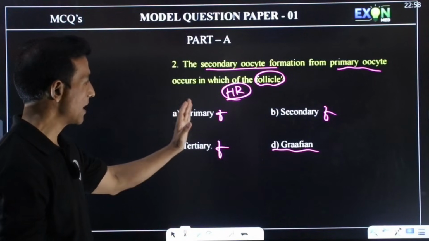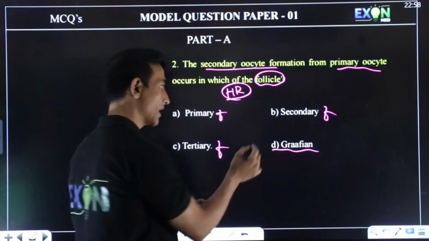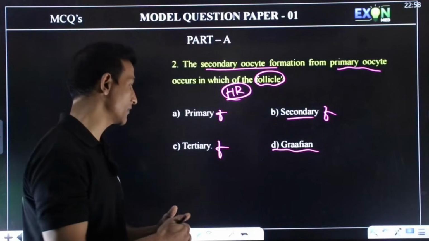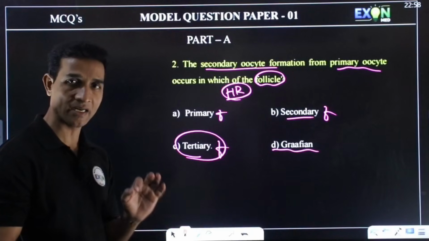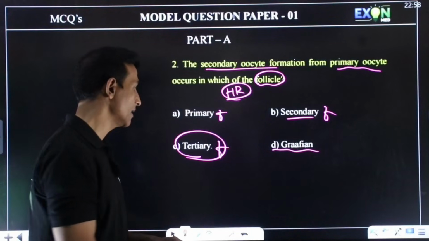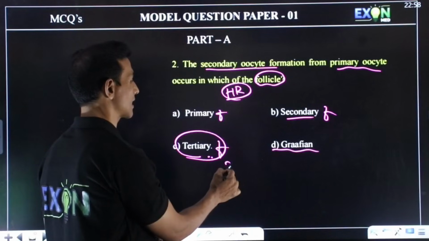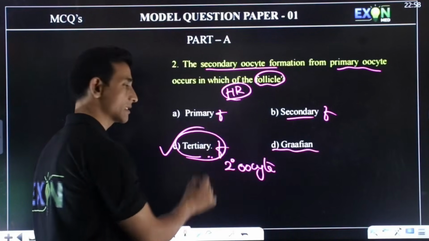The primary follicle is surrounded by follicular cells, and in the secondary follicle there is theca interna and theca externa differentiation. The tertiary follicle is characterized by the antrum, a fluid-filled cavity, and this is the follicle which releases the secondary oocyte. Hence the answer will be C.